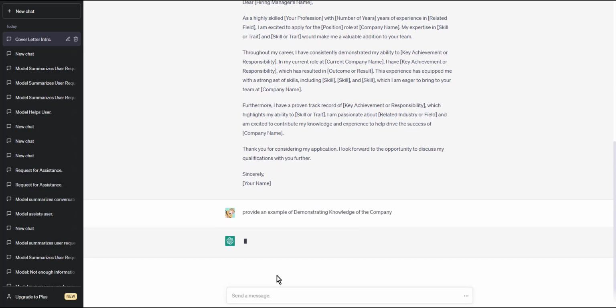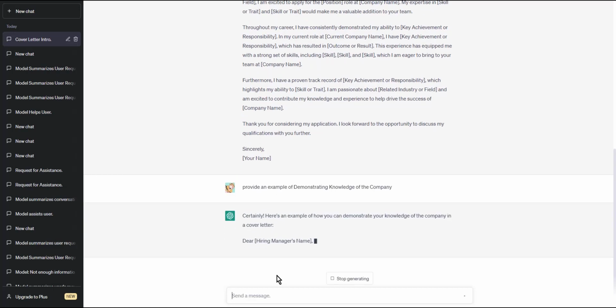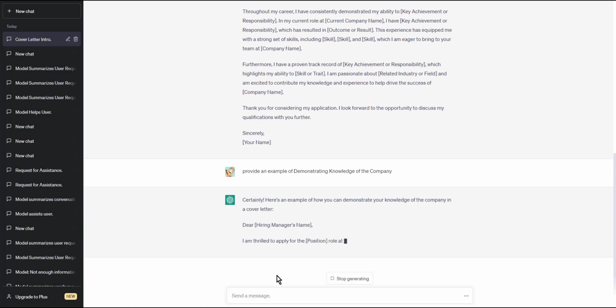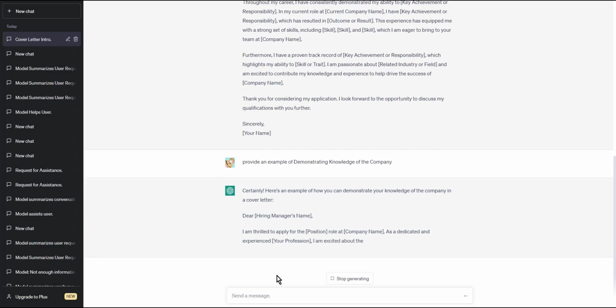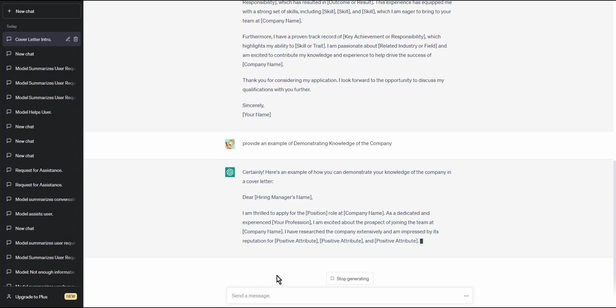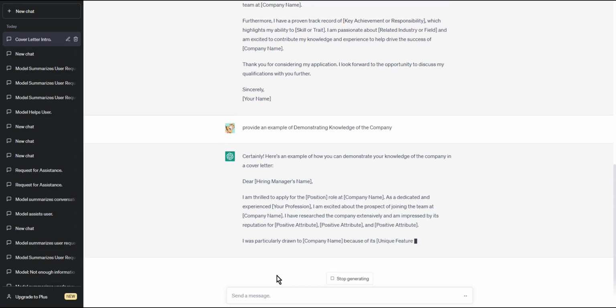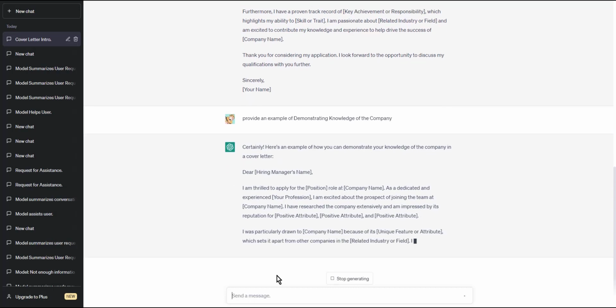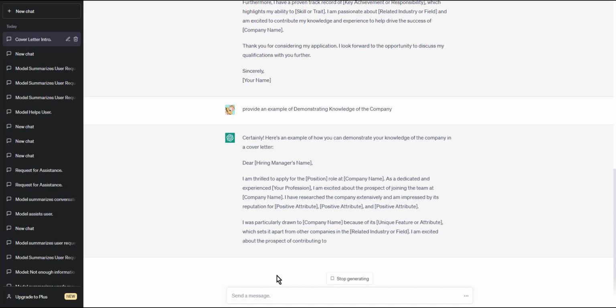Step 3. Demonstrate your knowledge of the company. In this step, you want to demonstrate that you have done your research on the company and understand its mission, values, and culture. This shows that you are genuinely interested in working for the company and that you would be a good fit for its culture.